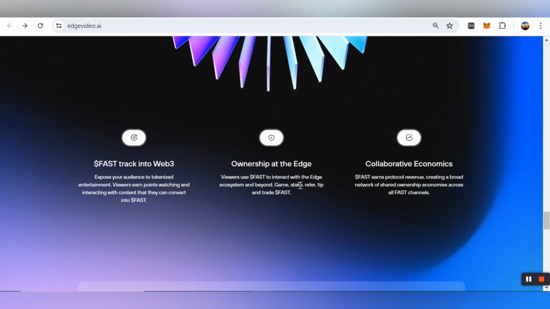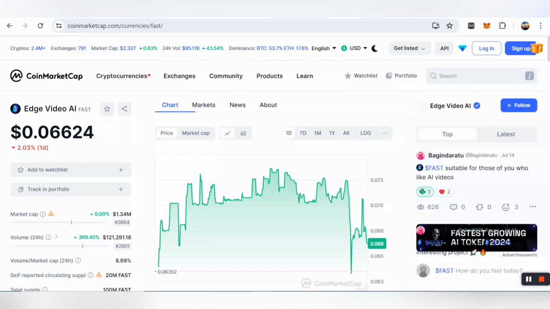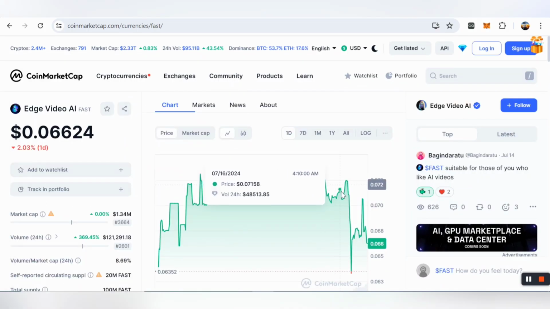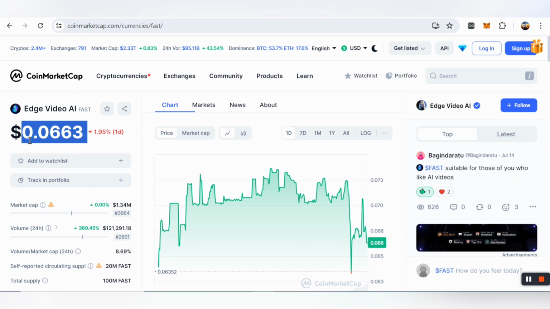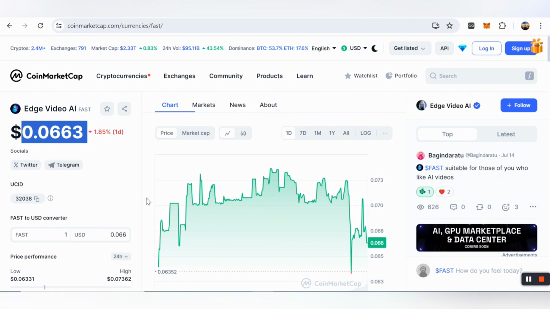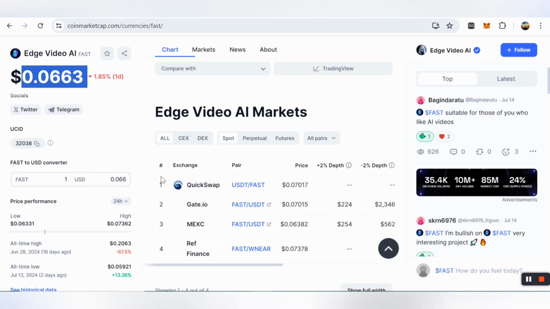So dear friends, the FAST token you can also find on CoinMarketCap, and here you can also analyze the price chart. Its current price is $0.0663 as well. Here you can also check out the market cap is $1.34 million, and the 24-hour volume is also pretty good, and you can also check out analytics and DEXs. You can also trade on Gate.io as well, and it will be available very soon on MEXC Global Exchange as well.